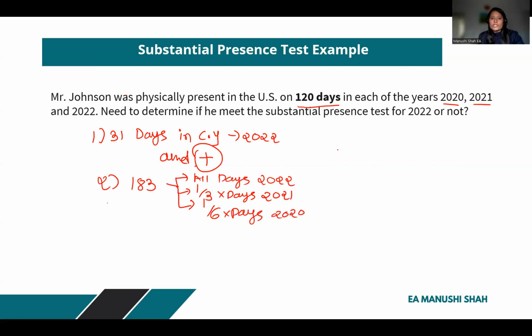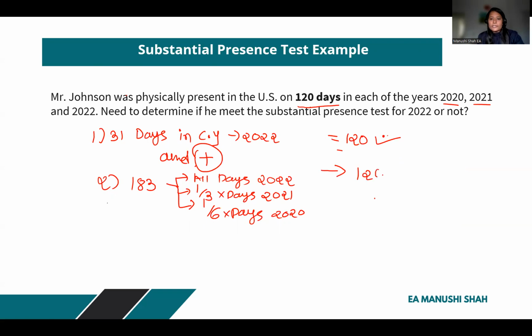Here we have information that the person was present 120 days in each year. So the first condition the person is fulfilling, that at least 31 days, yes, the person was present 120 days, so the person has fulfilled the first condition. Apart from the first condition, we have to check the second one also.